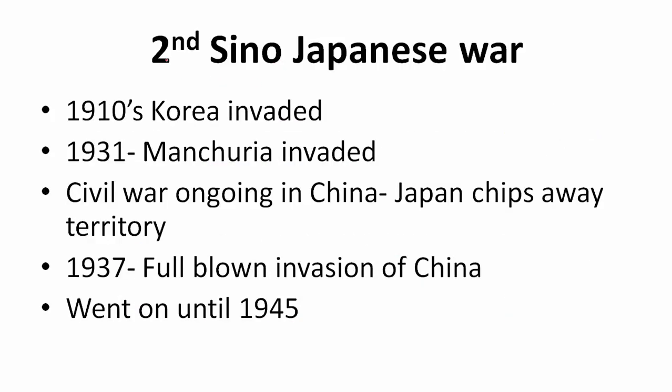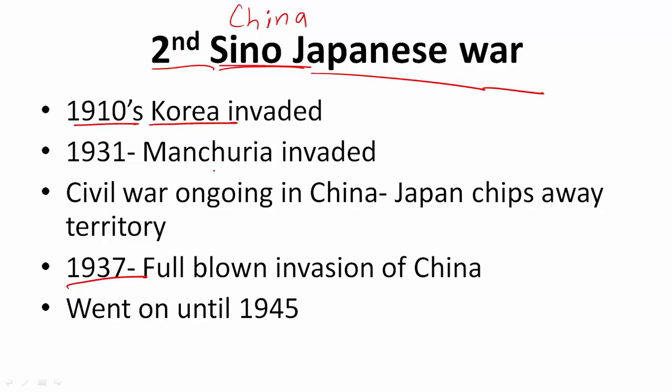Now we come to the Asian theatre of war and the Asian cause. So the war in Asia started because of the Second Sino-Japanese War. Sino means China. Wherever you see the word Sino written, you understand it is China. So the war between China and Japan started in 1937. Japan had been very active militarily since the 19th century, and even in the 20th century, in 1910 it invaded Korea and captured it. Then in 1931 it invaded Manchuria, which is the northern part of China. I will show you this on a map later.